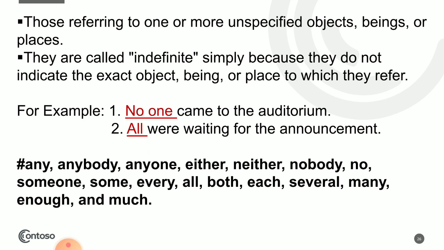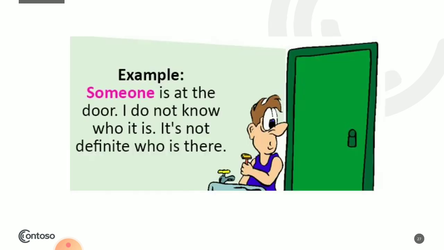I'll show you an image to make it more clear. Someone is at the door. I do not know who it is. It's not definite who is there. So someone is at the door. You see, the someone becomes indefinite pronoun. Is this clear?